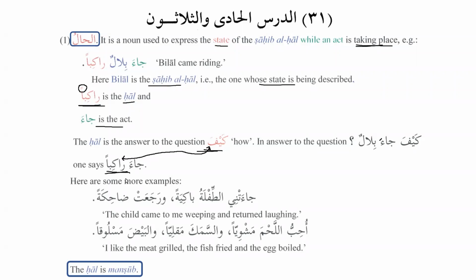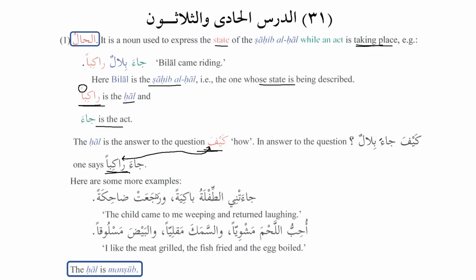For example, if I ask you, Kaifa tadrusu al-lughat al-arabiyyata, how do you learn Arabic language? And you say, Nadrusu al-lughat al-arabiyya wa nahnu jalisuna fi buyutina, while we are sitting in our houses. So how do you learn it? In a state that we are sitting in our houses. Or you can say 'an bu'd, that means online. So whenever you get the answer to the question kaifa, that means inshallah that will be hal.